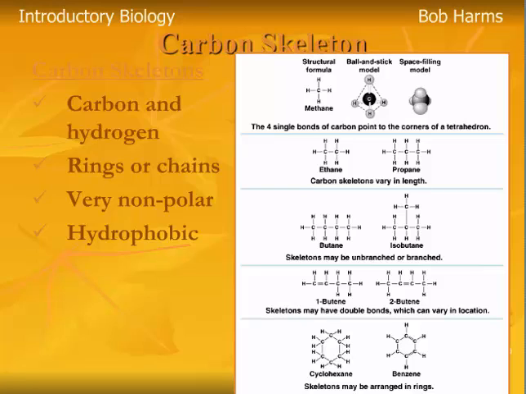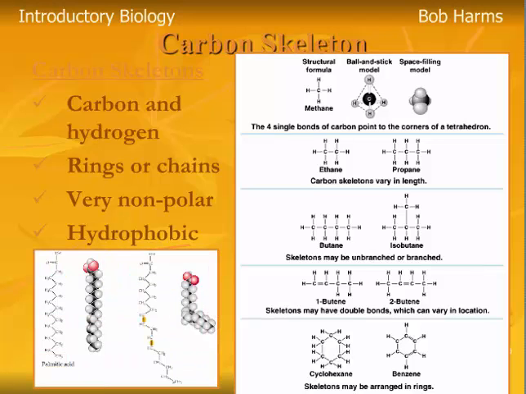And so there aren't going to be any electrical charges associated with these carbon skeletons, so they're certainly going to be very hydrophobic. They're not going to mix very well with water because they don't have any charges. And here's just some examples, again, of these carbon chains. Here we can see in the palmitic acid a long chain of carbons and hydrogens with all single bonds. And then we can see an example here of a carbon chain with some double bonds thrown in as well. So again, it's going to make the bulk of the chemical and be very, very hydrophobic.